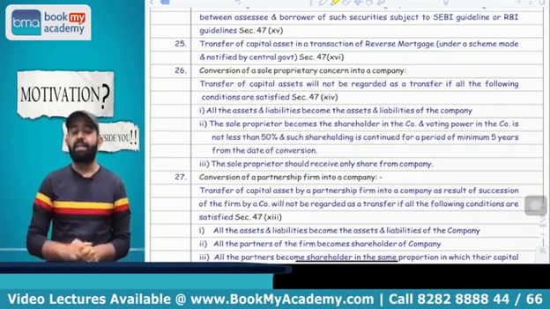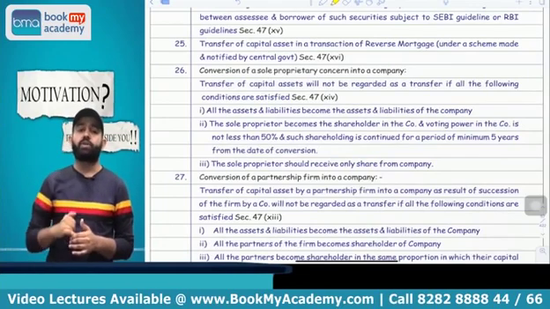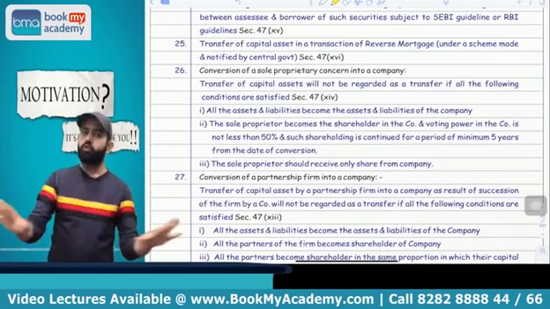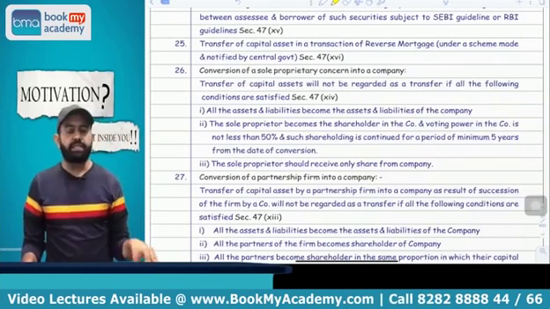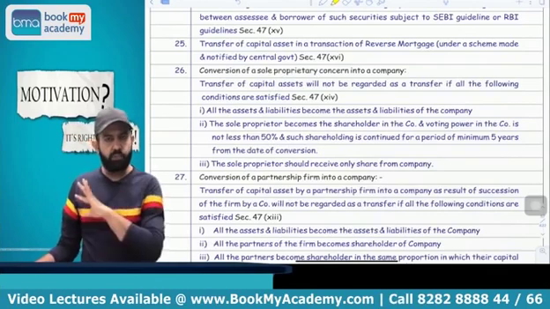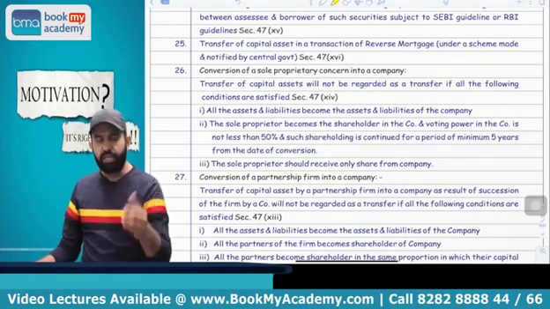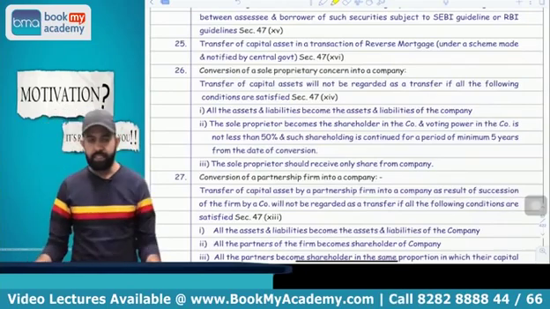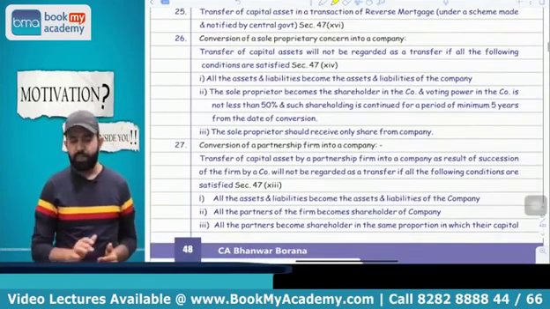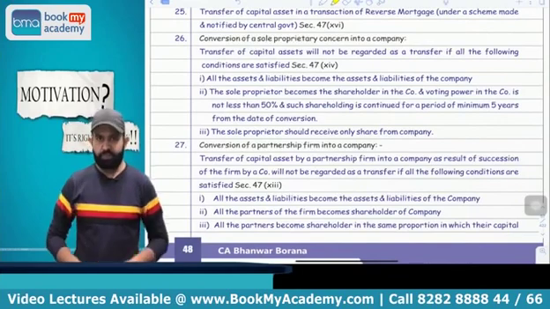And try to understand, whenever he receives any consideration under reverse mortgage scheme, that consideration is also totally exempt due to section 10. So if you receive any consideration under reverse mortgage scheme, that is totally exempt. And whenever you transfer the asset under reverse mortgage scheme, it is not treated as transfer, capital gain is not applicable. Now next part is related to succession.